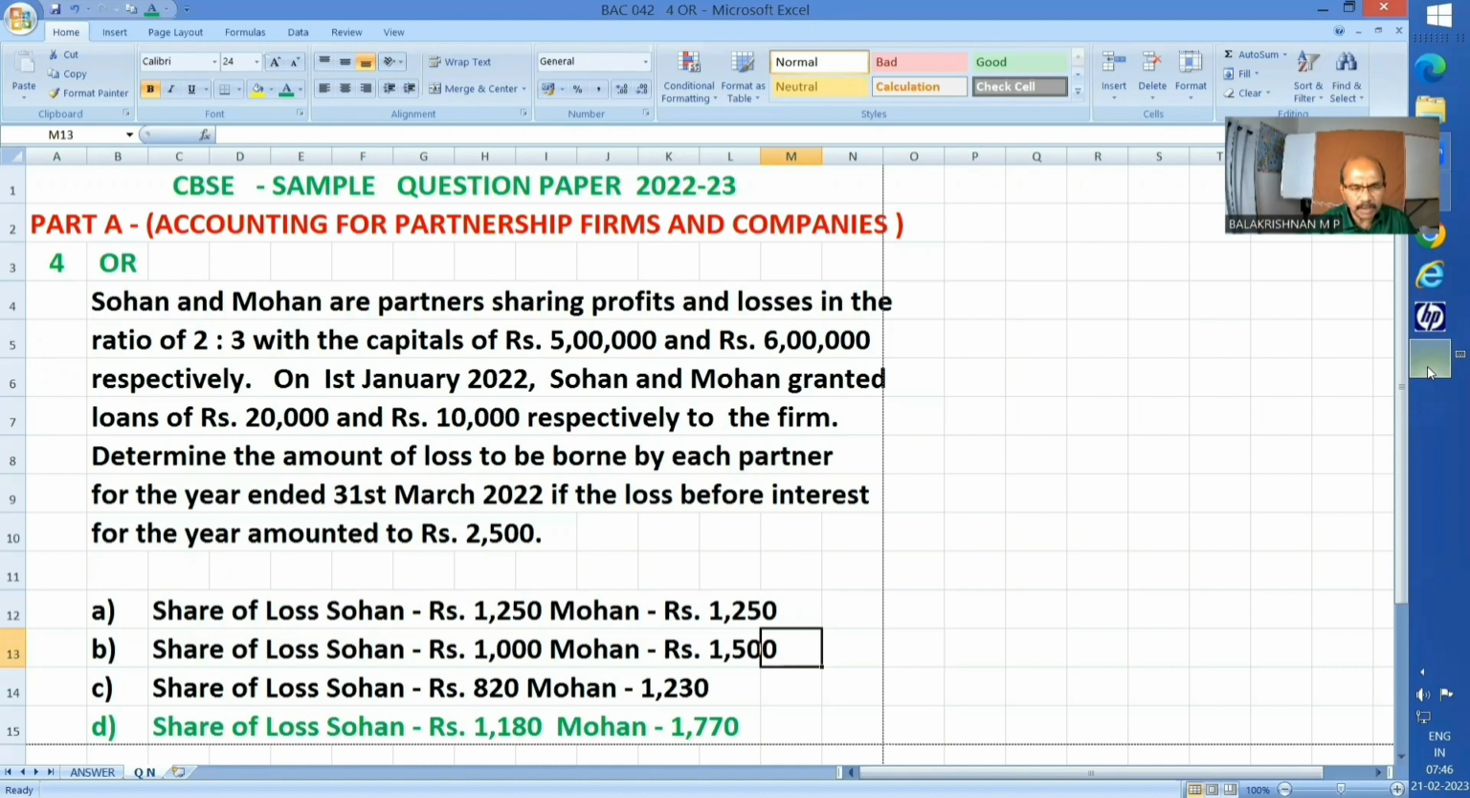Sohan and Mohan are partners, PSR 2:3 with capitals of rupees 5 lakhs and rupees 6 lakhs respectively. On 1st Jan 2022, Sohan and Mohan granted loans of rupees 20,000 and rupees 10,000 respectively to the firm. Determine the amount of loss to be borne by each partner for the year ended 31st March 2022 if the loss before interest for the year end amounted to rupees 2,500. As usual, 4 different answers, and answer D is the correct one, which I am supposed to explain, and my explanation is like this.